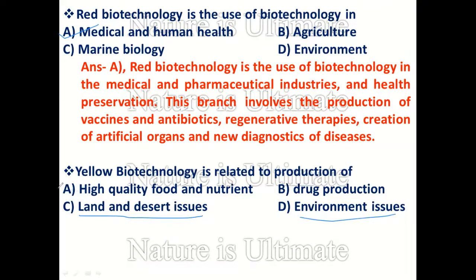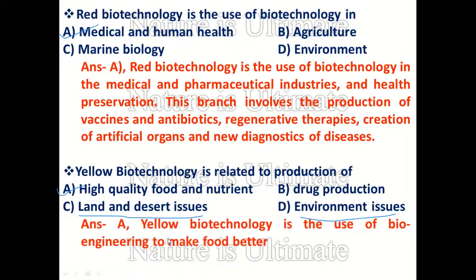So option A, high quality food and nutrient production, is the correct answer and comes under yellow biotechnology. Yellow biotechnology is the use of bioengineering to make food better.